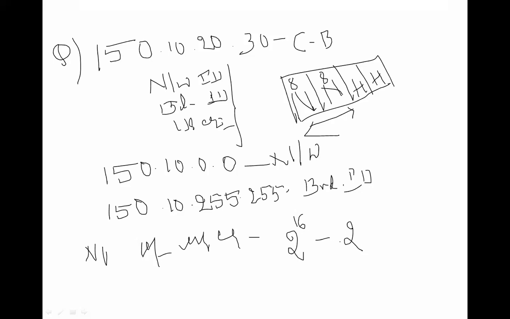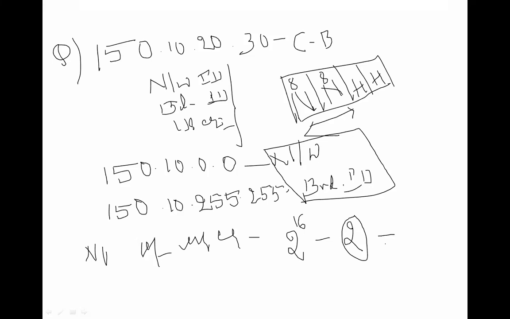Why is it minus 2? A particular IP address consists of two fixed addresses: one is the network ID and the other is the broadcast ID. Remember this. That is why you subtract 2. This IP address has the network ID plus the broadcast ID.